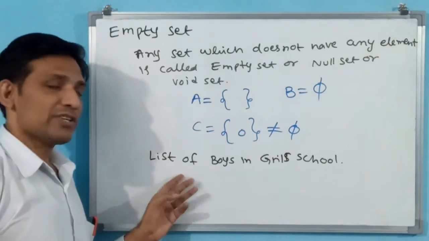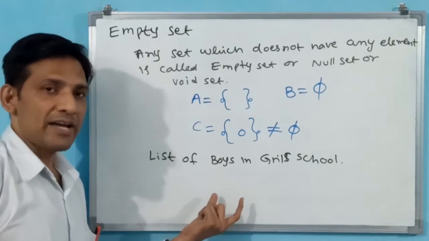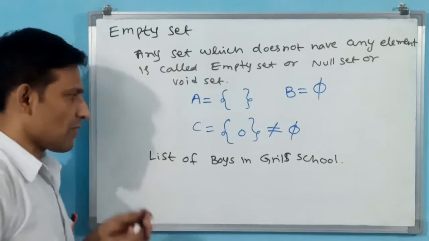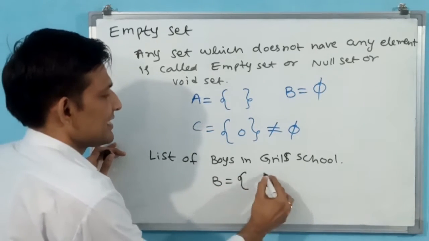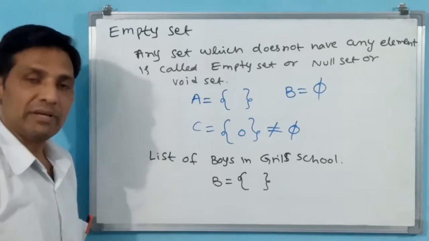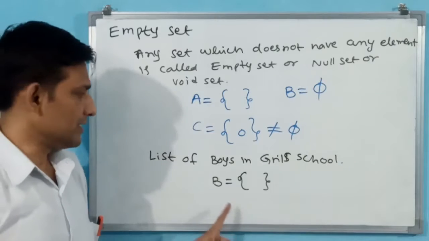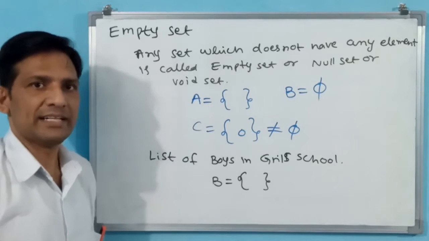I want to make a list of boys who are in a girls school. But is any boy going to come in a girls school? No. Then what are you going to write? Boy B. But because there will be no boy in a girls school, only girls will be there. Okay, this is called an empty set. Like this, you have to understand the concept.